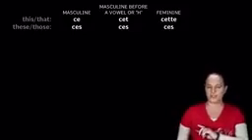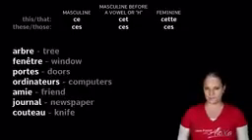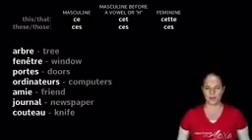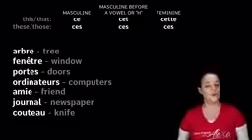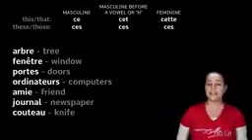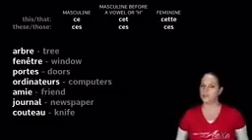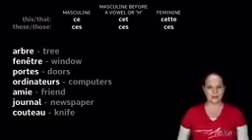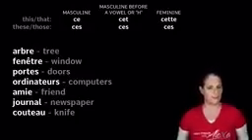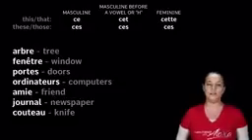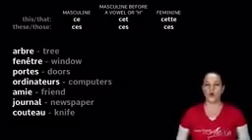Now have a look at these words here. Arbre. That means tree. Fenêtre. That means window. Porte. This means doors. Ordinateur. That's computers. Ami. That's friends. It has an E at the end, or it's likely to be feminine. Journal. That's newspaper. Couteau. That is knife.